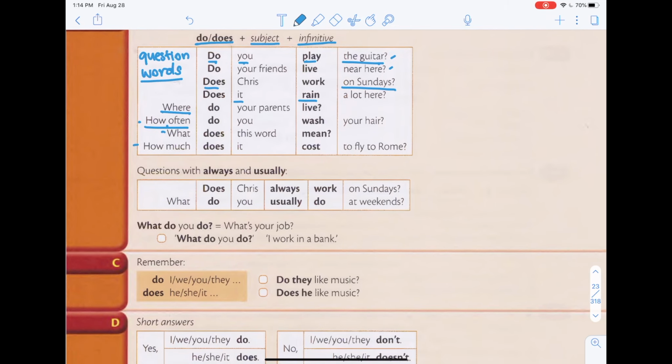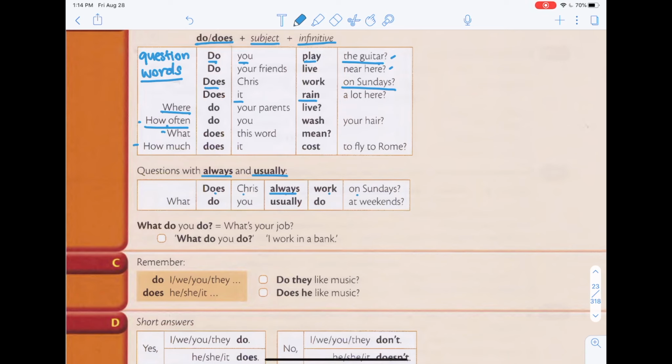Alright, and then for questions that have always and usually, so always means always, usually means usually, sometimes or very often. Okay, so you can ask it like this. So for example, if it's always, you can say, does Chris always work on Sundays?